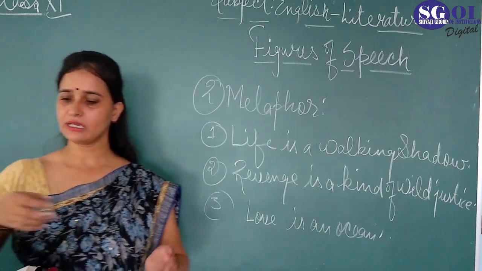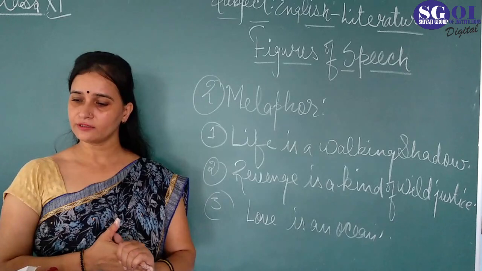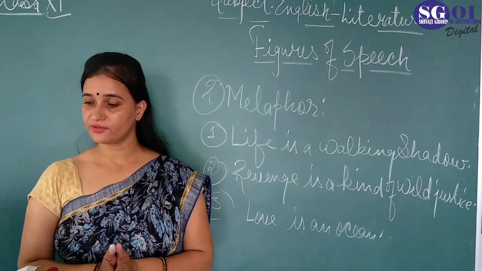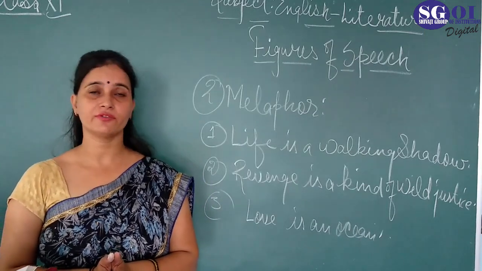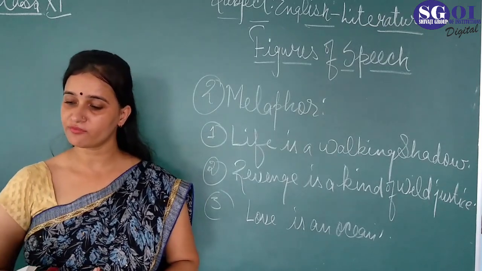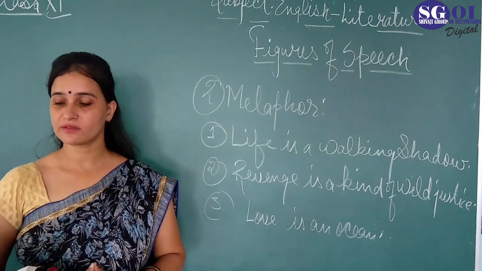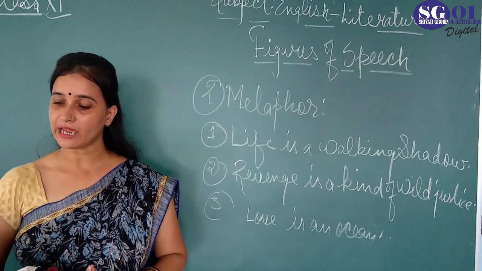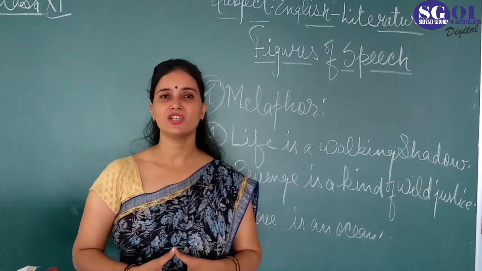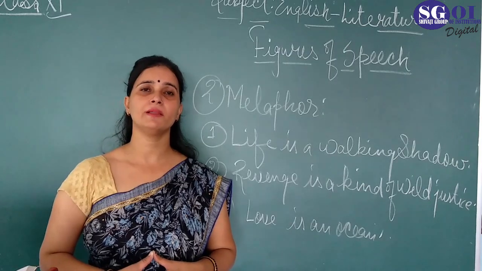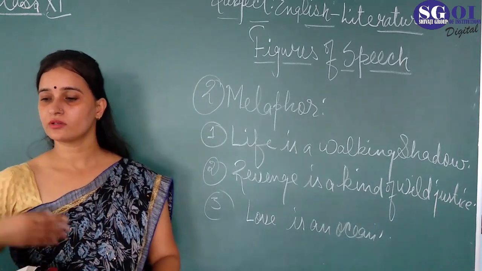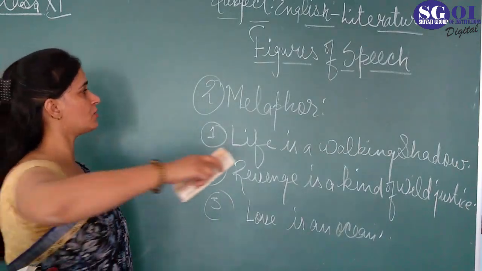So this one is also completed, and one more example you can say: whose conscience is a strong retreat, life is but a walking shadow, revenge is a kind of wild justice, chaos is a friend of mine, shall I compare thee to a summer's day, and dying is a wild night and a new road. So student, first get the definition of it, then you can find many more examples from another book. Your third figure of speech is personification.